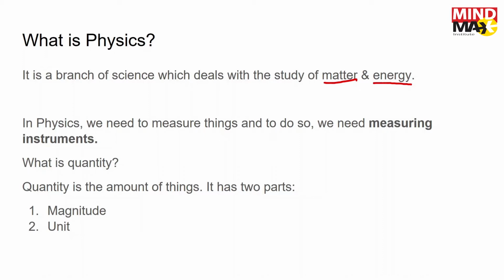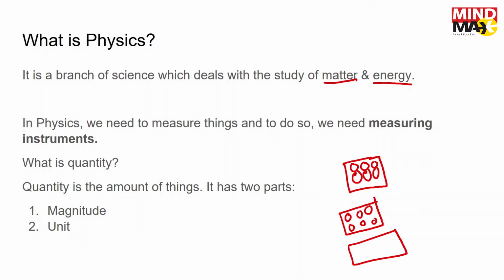Matter is anything which takes up space or volume. We've already learned about the 3 states of matter: solids, liquids and gases. In solids, the particles are very close to one another. They're very tightly packed. In liquids, the particles are far away from one another. And in gases, they're very far away from one another. These are the 3 states of matter which we are very familiar with.